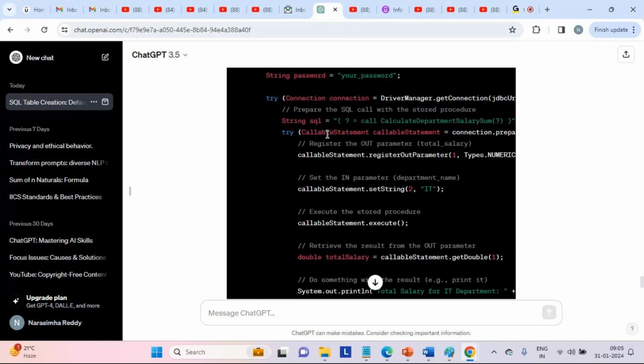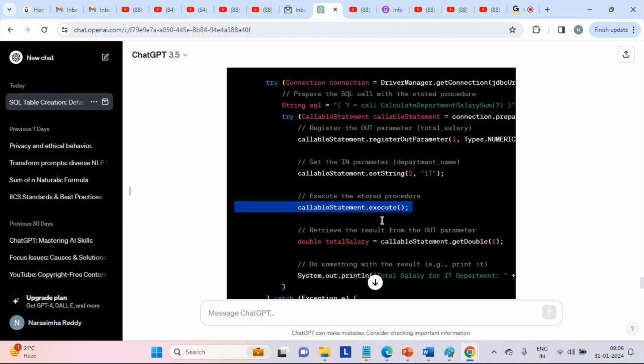Now, CallableStatement is one of the classes which we imported, right? In that, what are we calling? By using prepareCall, you get a CallableStatement object. Use that object to register out parameters. This is a numeric type, right? Then set string: which department here? IT department as the input parameter, right? Then execute the procedure.